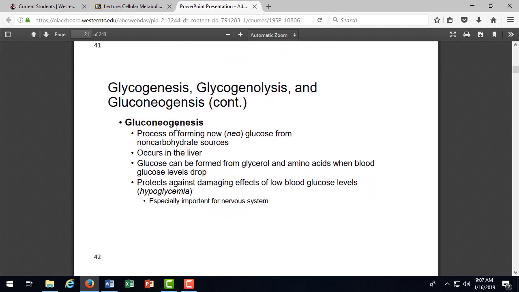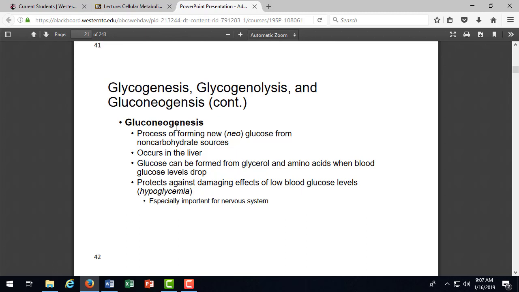So now if there is no glucose in the blood, glycogen stores are depleted, so liver and muscle have given all they can give, then we switch into what's called gluconeogenesis. The liver has the enzymes to convert proteins and fats to glucose to feed the body with fuel.